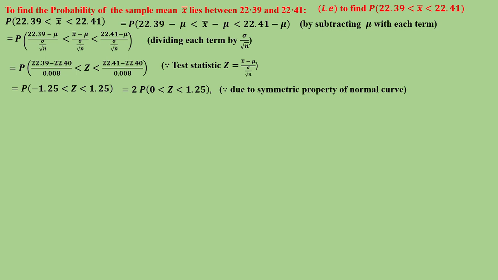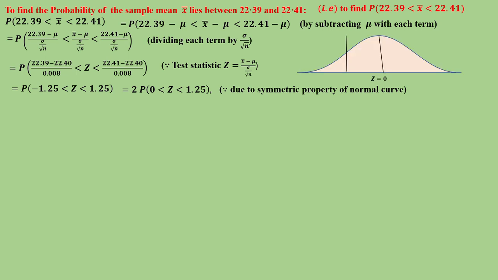But area is always positive, whether it is on the negative side or positive side. So the area between minus 1.25 and 0 is nothing but the area between 0 and 1.25, both are the same. That is the symmetric property of the normal curve. So 2 times the probability of 0 less than z less than 1.25.